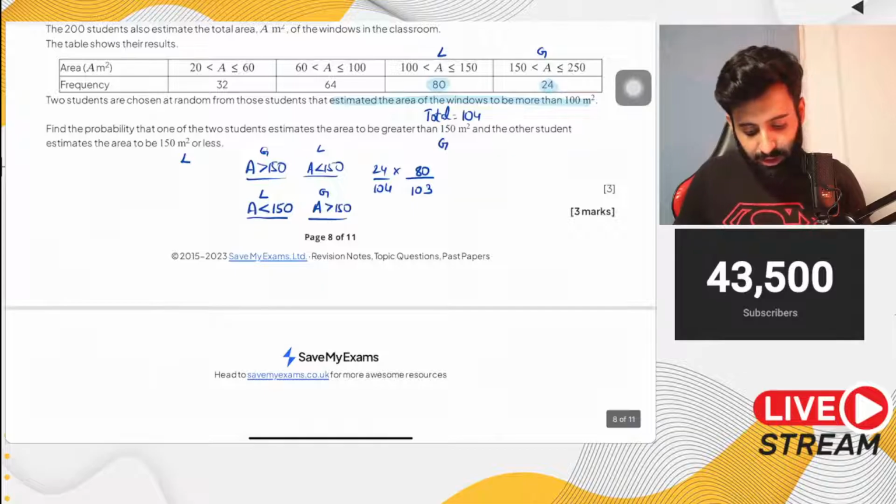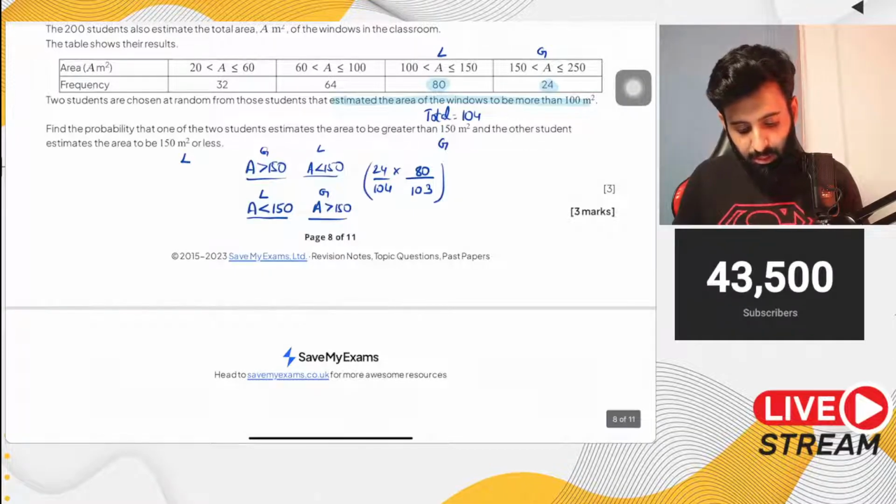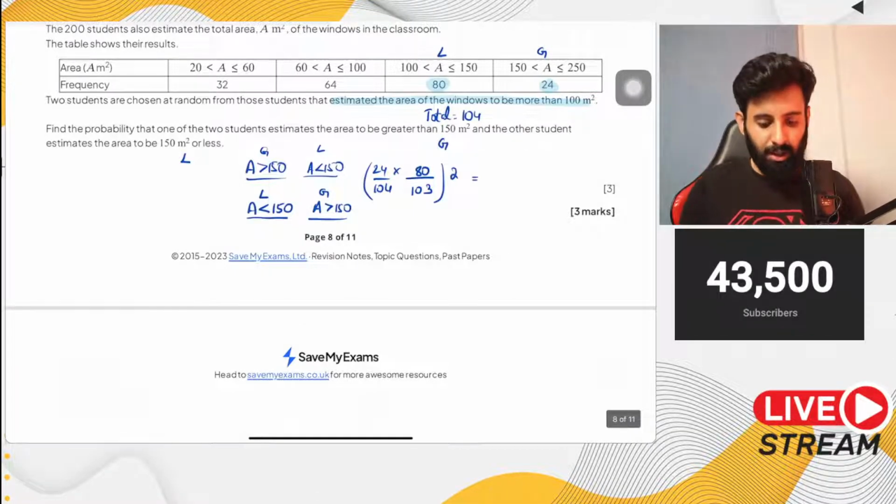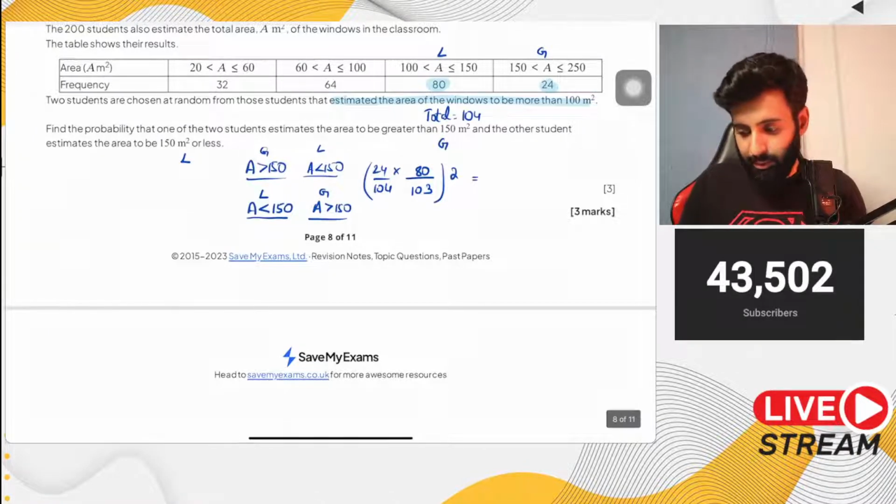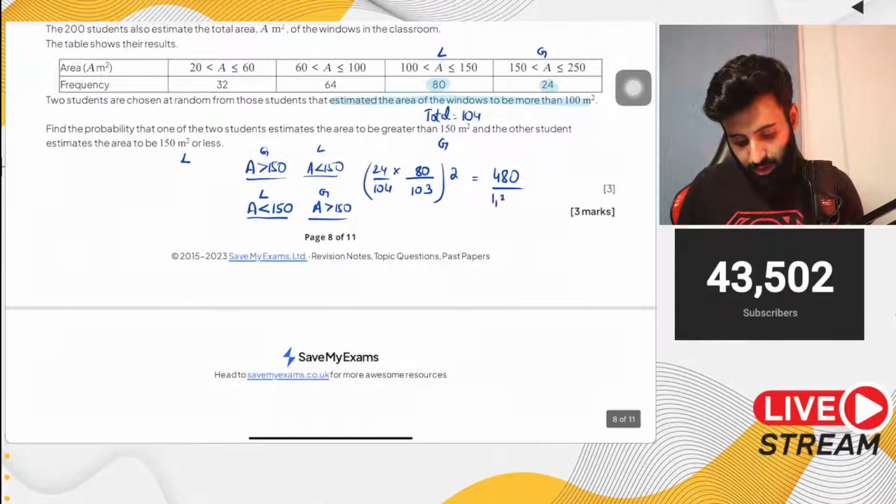So instead of working this out all over again, what I can do is I can simply multiply it by 2. So let's see, what do we get? 24 over 104 into 80 over 103, and then just times it by 2. So we get 480 over 1339. 480 over 1339. And there you go, fellas. That's your answer.